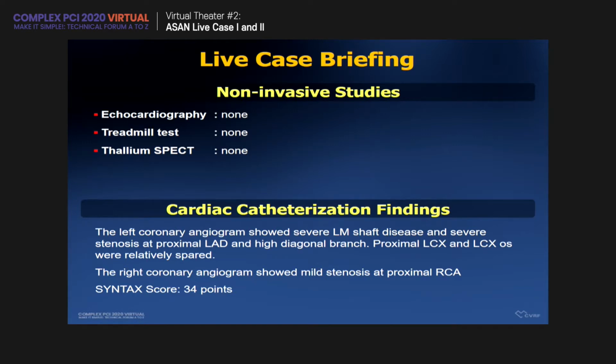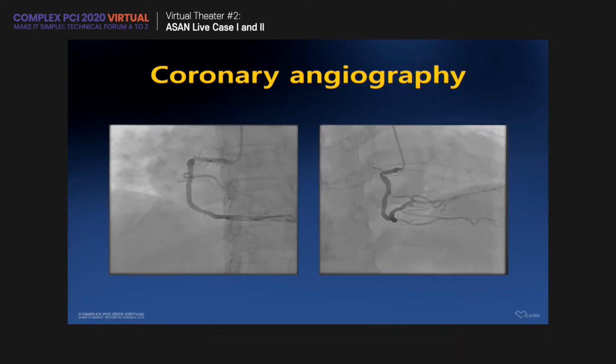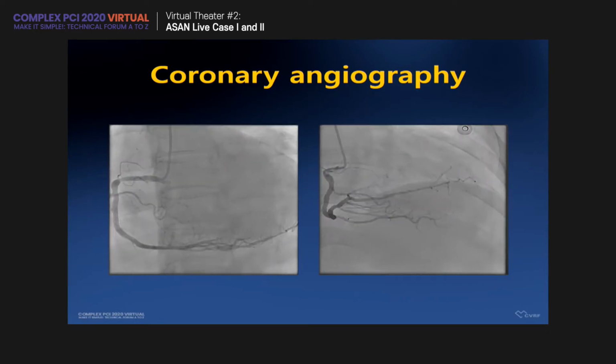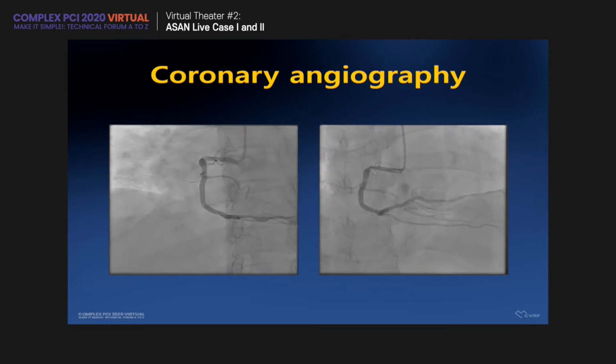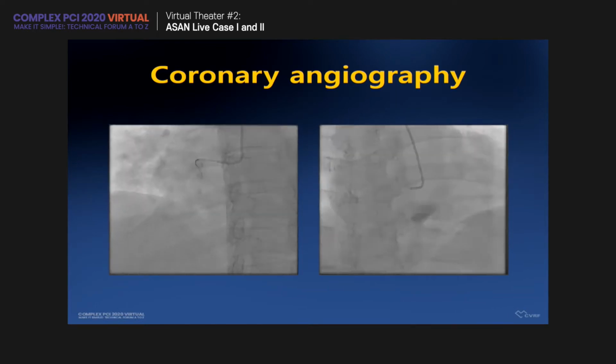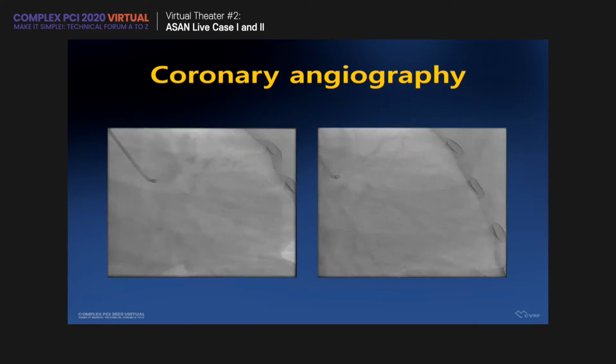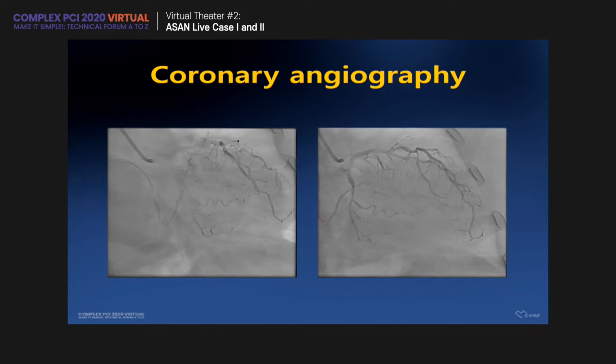We reviewed the angiography again in our hospital. There is intermediate disease of the proximal RCA and the FFR was 0.85, functionally insignificant. And this is the target region, the left main and proximal LAD diffuse region.